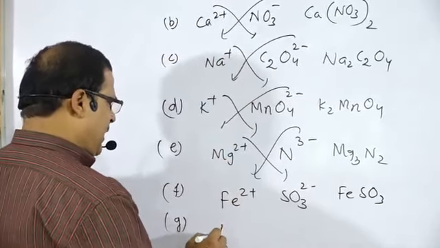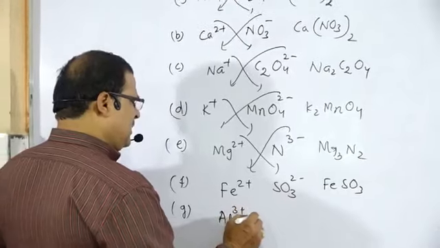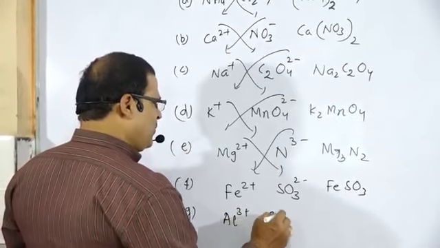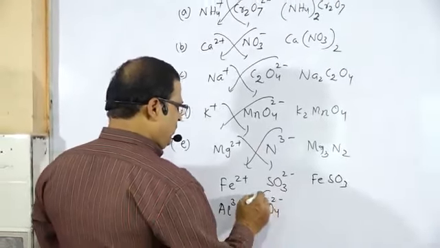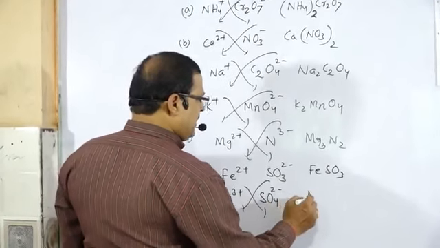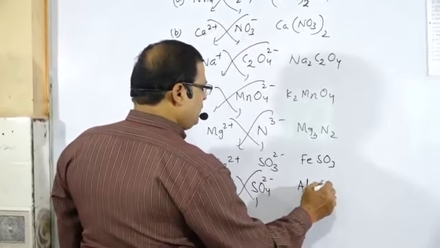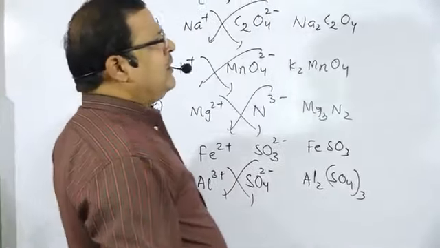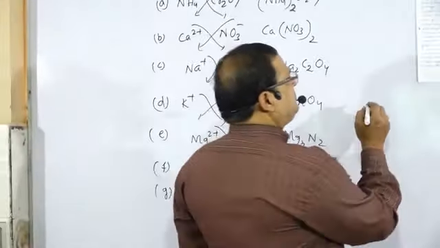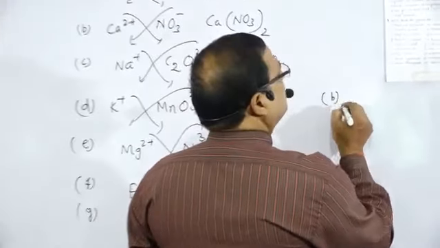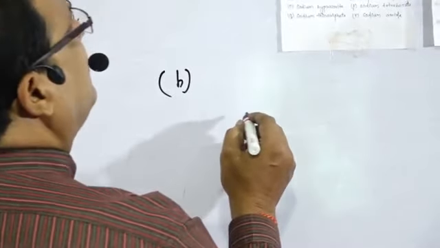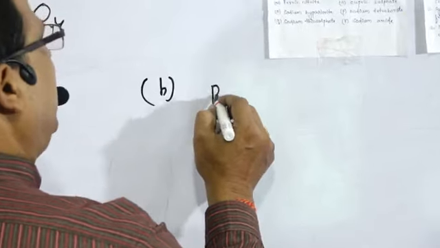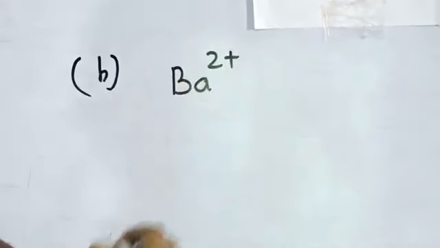Next one, aluminum sulfate. Aluminum Al3 plus, sulfate SO4 2 minus. Formula will be Al2(SO4)3, aluminum sulfate. Next one, barium phosphate, barium Ba2 plus, not beryllium.